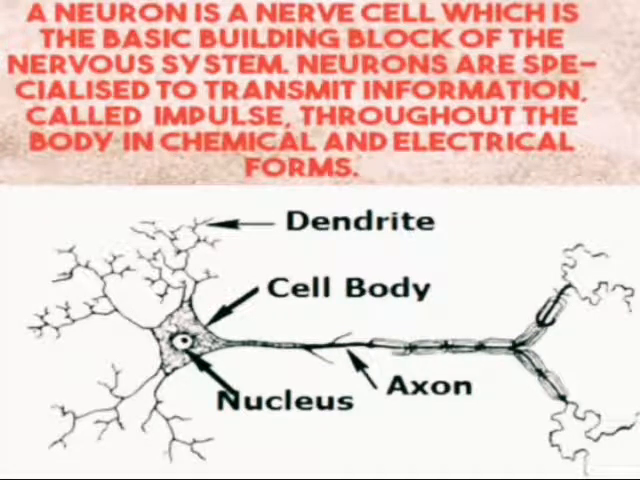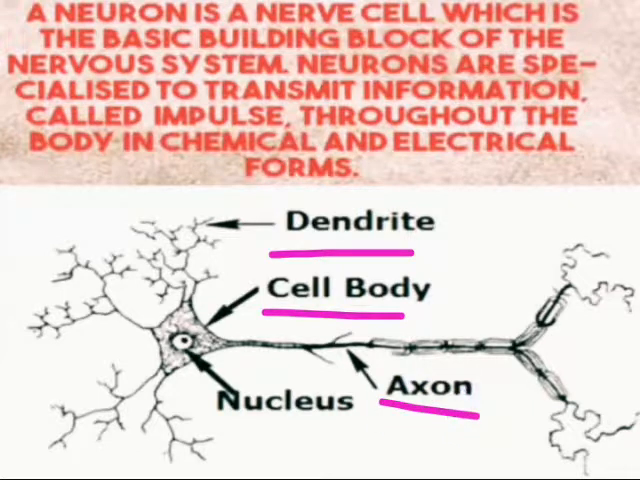Now see, neurons consist of mainly three parts: dendrites, cell body, and axon. As I told you, the receptor will receive the information and pass it to the neurons. At first, it will pass to the dendrites of the neuron. Dendrites are a part of the neuron.